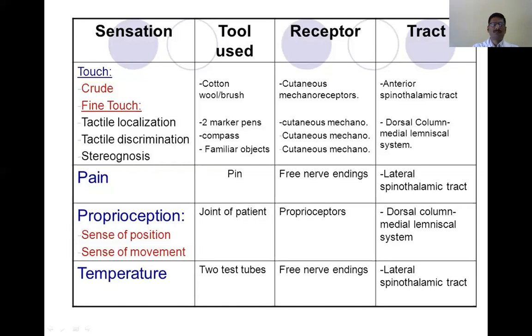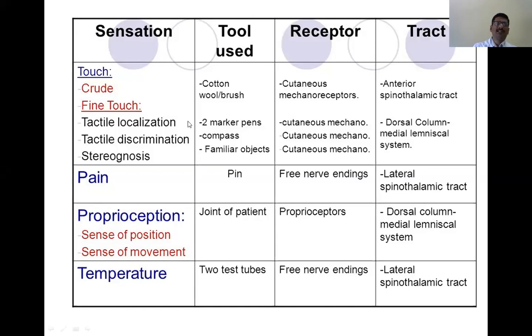For the various parts, you just note right side, left side, as well as the head and neck, trunk, upper limb, lower limb. Fine touch perceived on the right side as well as on the left side, like that you have to observe. Then of course, I will tell you to perform it also in the next class.